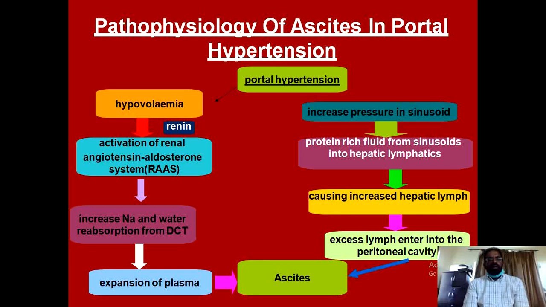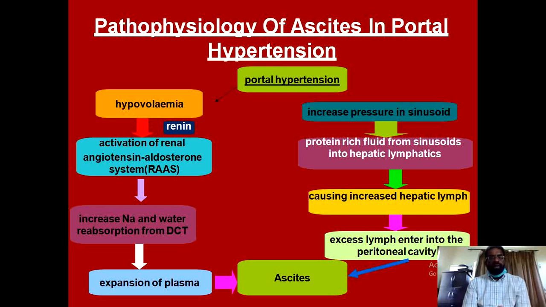The main effects of angiotensin 2 include strong vasoconstriction directly, then stimulation of the sympathetic outflow from the central nervous system, and excessive formation of aldosterone from the adrenal cortex, and this aldosterone then leads to absorption of sodium from the distal convoluted tubules.